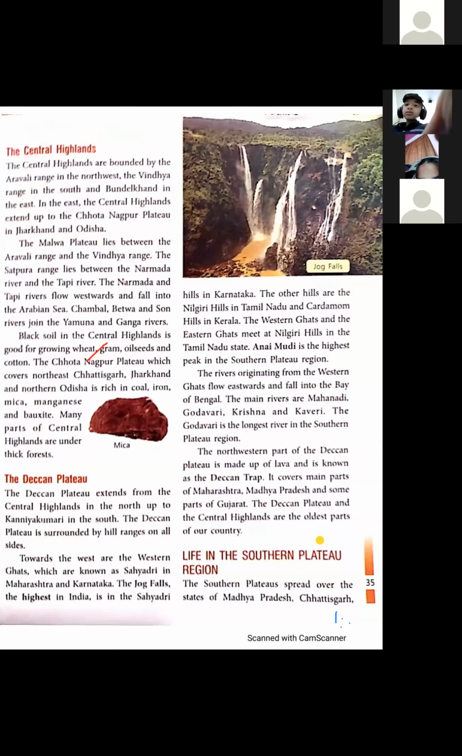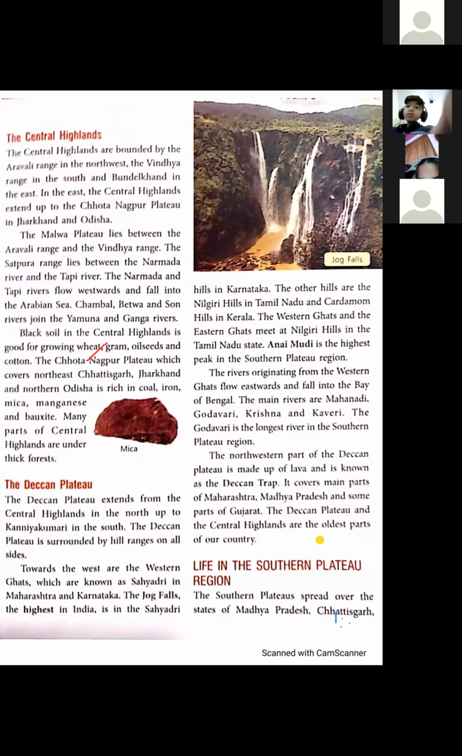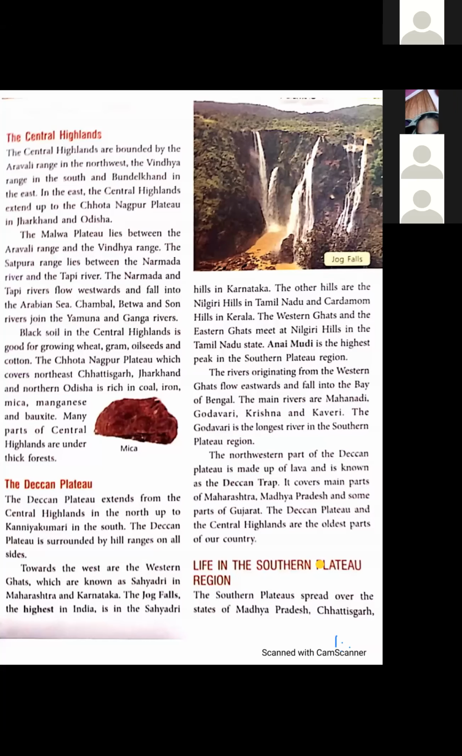Black soil in the central highlands is good for growing wheat, gram, oilseed and cotton. The Chota Nagpur plateau, which I have shown you in the map, covers northeast Chhattisgarh and Jharkhand and northern Odisha. This is very rich in coal, iron, mica, manganese and bauxite.